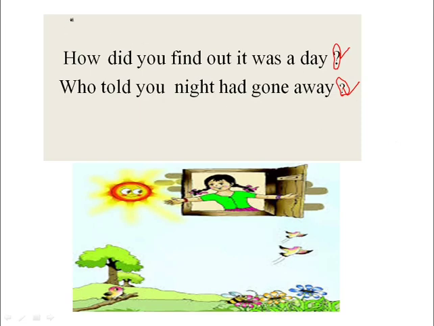Now she is asking everyone, who told you? Who told them that night had gone away? Gone away means past, means over. She is asking everyone how they got to know that it's a day now. Then she is asking who told them the night had gone away. The night had passed. The night is over. How did they get to know?